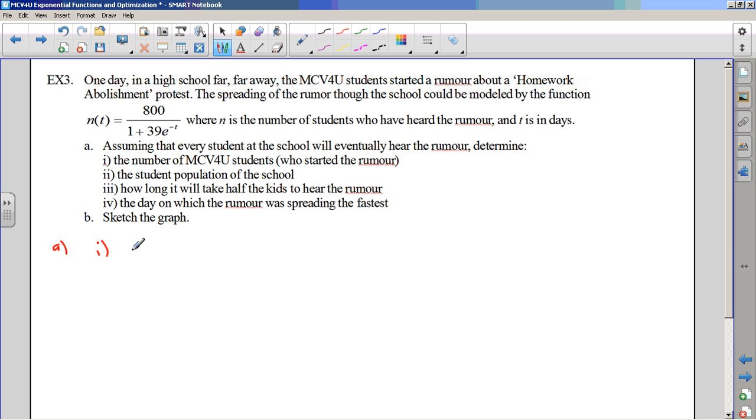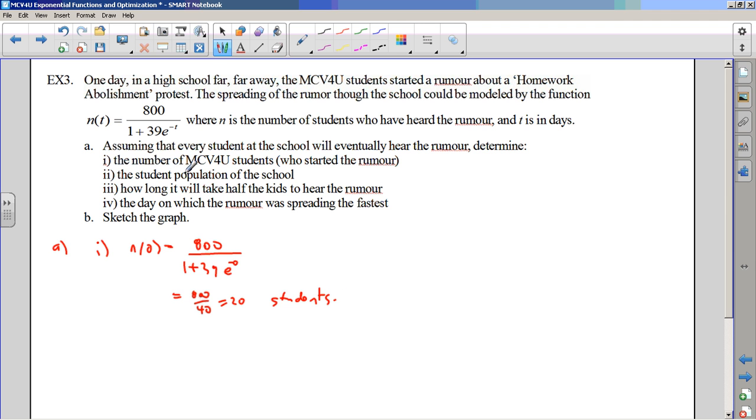So this is like the initial number of students, right? So this is n(0), and n(0) is just 800 over 1 plus 39 e to the exponent 0, which is just 1. So this is 800 over 40, which is just 20 students.